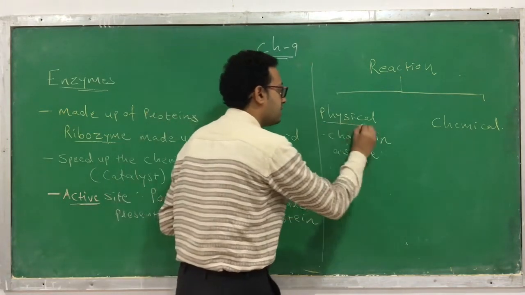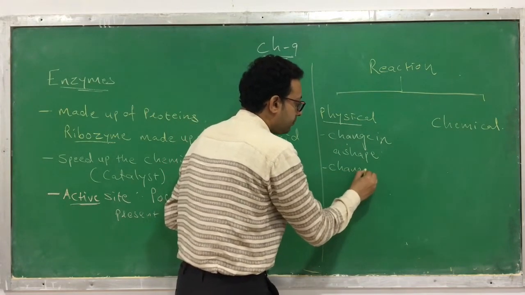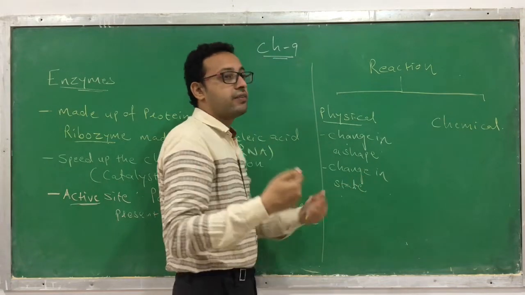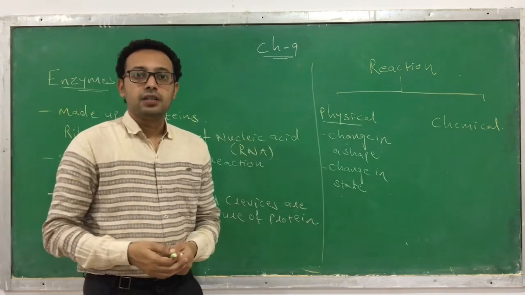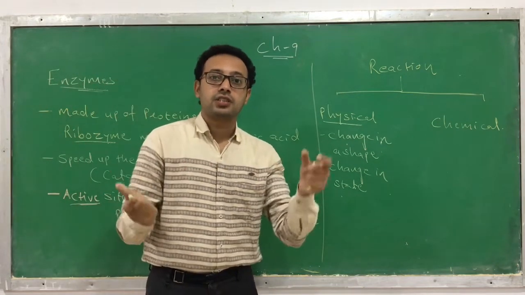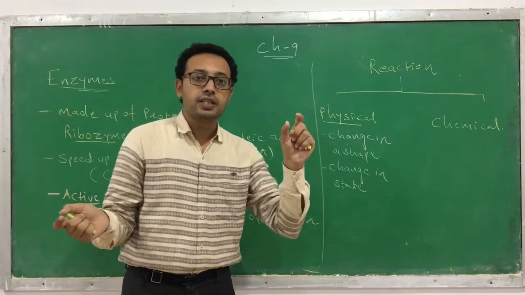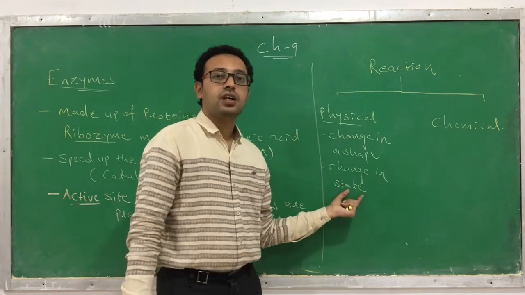This is one of the physical changes. Next, a change in the state of a chemical, like water getting converted to vapor. So the state gets changed. Water is in liquid form, the vapor is in gas form. Here the liquid form gets converted to a gas form, so there is a change in the state of a molecule.